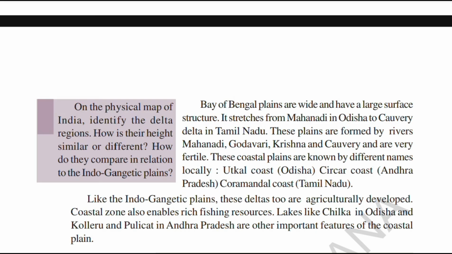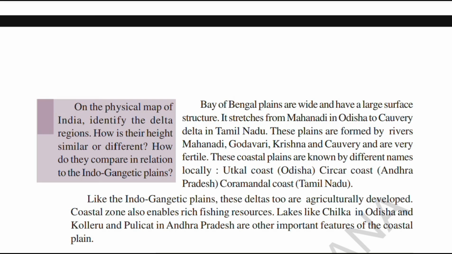He will try to ask you to point out Chilka Lake in the Peninsular Plateau, or in the India map, or in the physical map of India. So this is how he will play a kind of tricky game with you. You should be very careful and point out the state in which these lakes are located. Now let us move to the next part, islands.